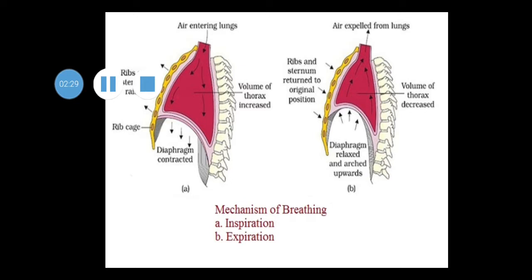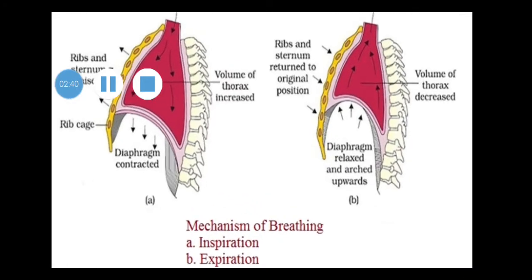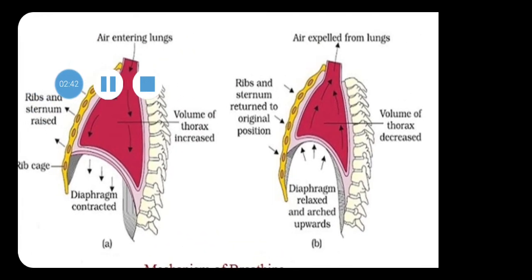This whole process is called inspiration. Now, during the expiration process, the thorax contracts and causes air to be exhaled out.